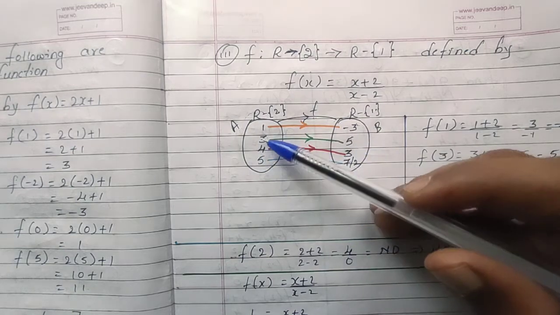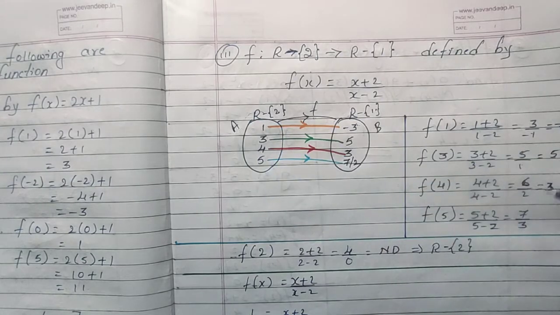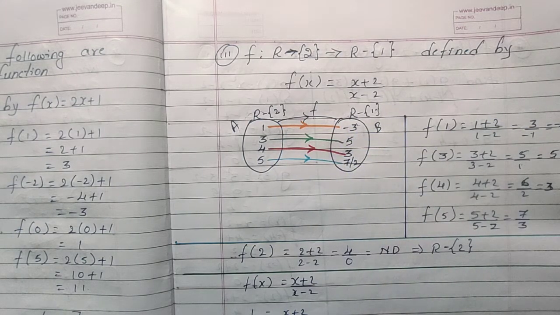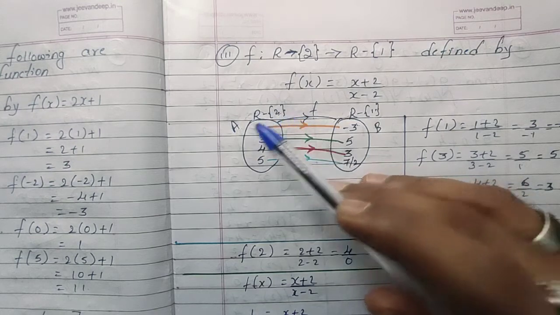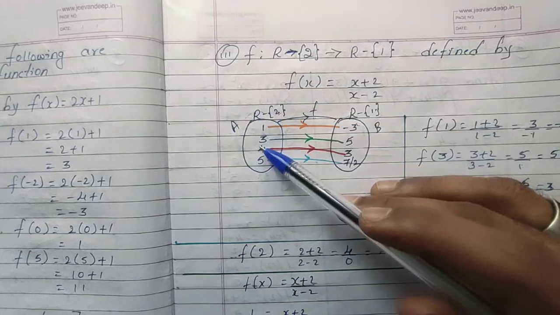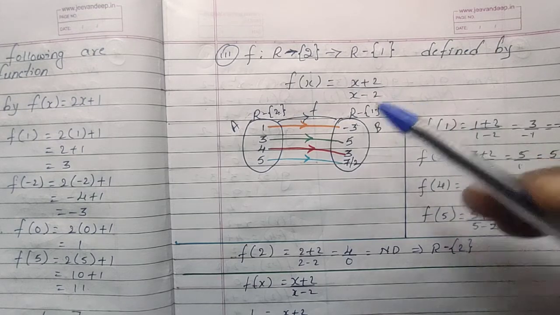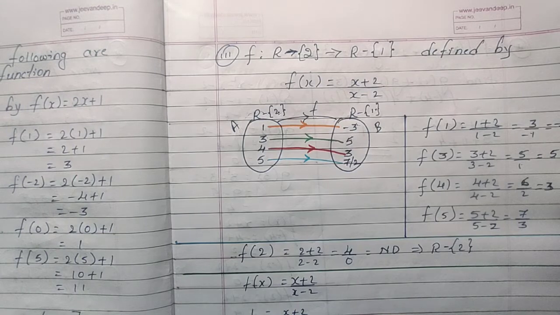Like that, if you take any element, either positive or negative, you will get some image in the set B. But you may think, why is 2 not included here, or 1, why should we eliminate this 1, why should we eliminate this 2? Let us discuss.